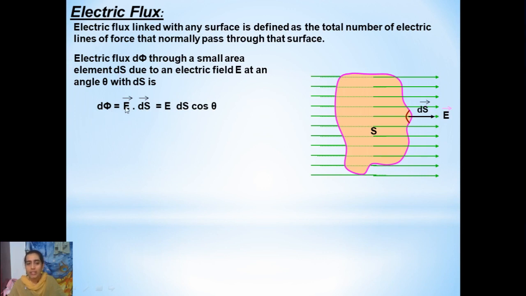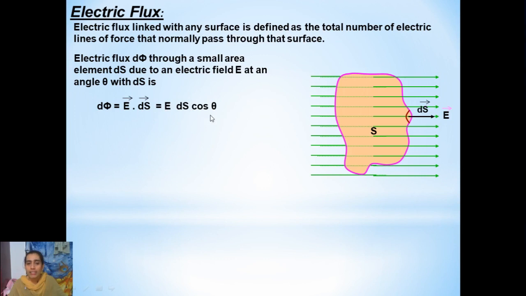Since it's a scalar, we can take the dot product of two vectors. If electric flux was a vector quantity, then we would have taken the cross product of these two vectors. Since it's a scalar, we represent it by the dot product of the electric field and the small surface area, right? If we consider only the magnitude, then the electric flux will be equal to E into ds into cos theta.